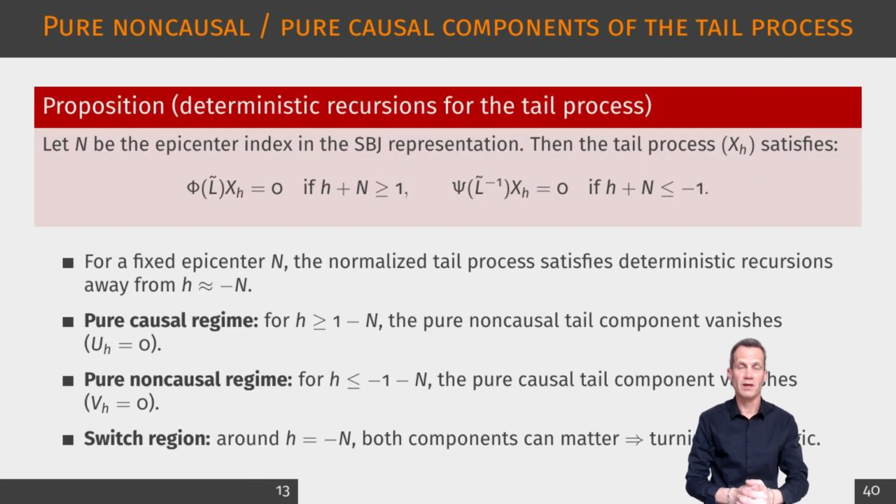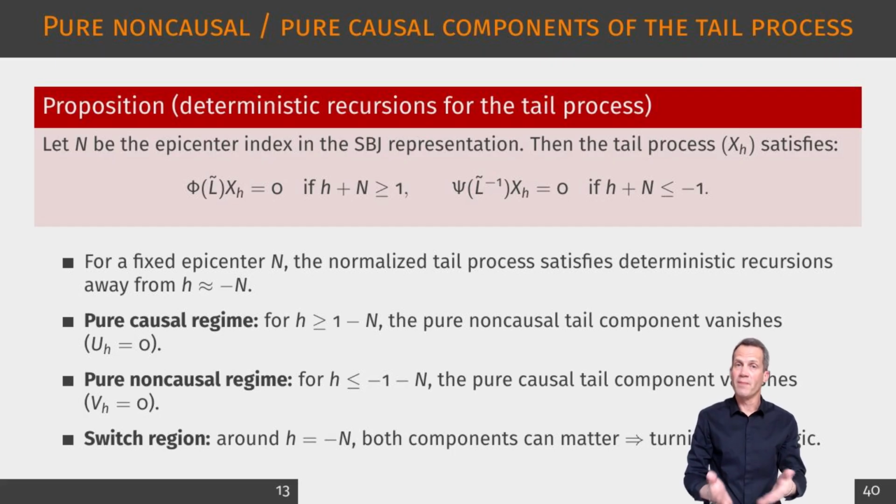This proposition provides the turning point logic. Under the SBJ representation, the extreme episode is driven by a random epicenter index n. Away from the maturity location h close to -n, the normalized tail process satisfies deterministic linear recursions. On one side, the non-causal filtered component is forced to be 0. On the other side, the causal filtered component is forced to be 0.